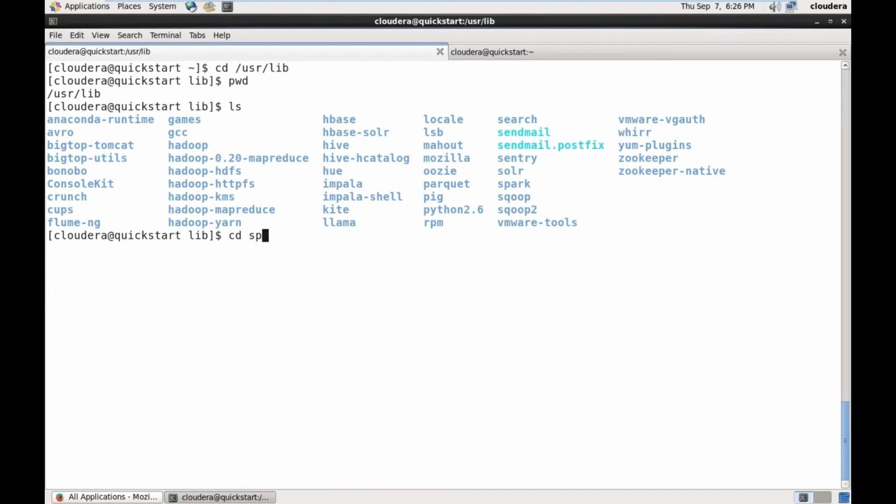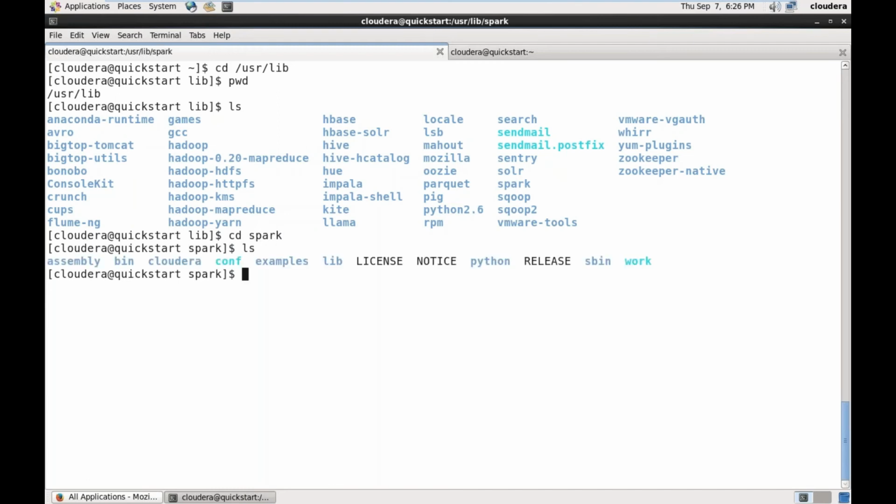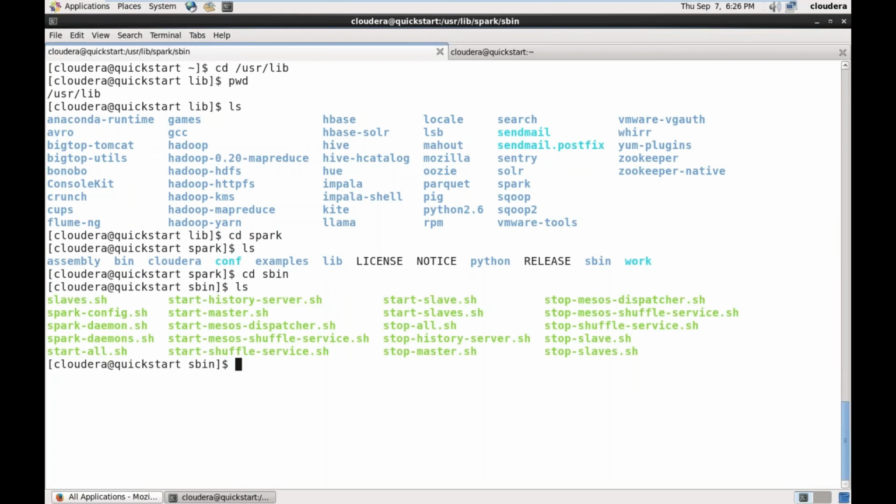How to move to Spark? cd spark and type ls. In Spark we have these files: assembly, bin, cloudera, conf, all the files we have here. Now go to sbin. There is a folder sbin, so move to that sbin, and type ls. With this, what I am trying to show is that I am trying to start a standalone cluster.